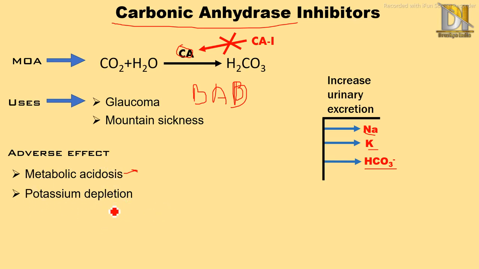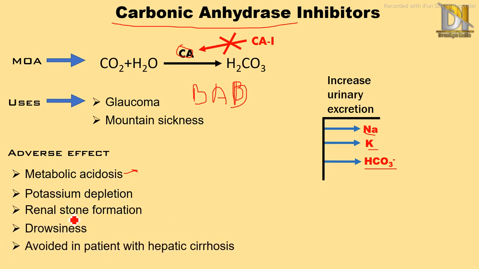Then renal stone formation and drowsiness, and they are also avoided in patients with hepatic cirrhosis, which means if any patient is suffering from liver disease, they should be avoided. For that purpose, another drug is used, which we have seen, that is spironolactone.